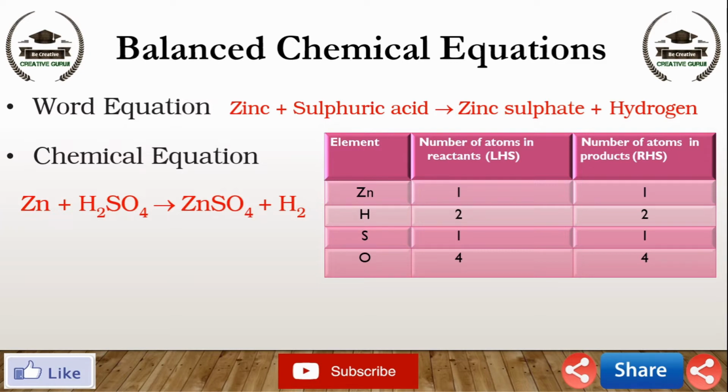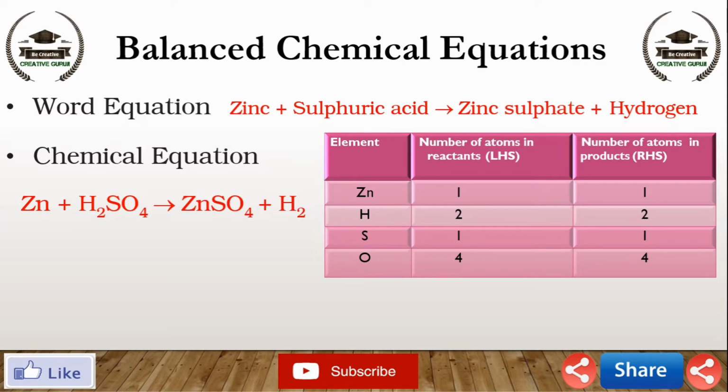First element is Zn. Number of Zn atoms in reactant is 1. Number of Zn atoms in product is also 1. Second element is H. Number of H atoms in reactant are 2 and the number of H atoms in product are also 2. Third element is S. Number of S atoms in reactant is 1 and number of S atoms in product is also 1.